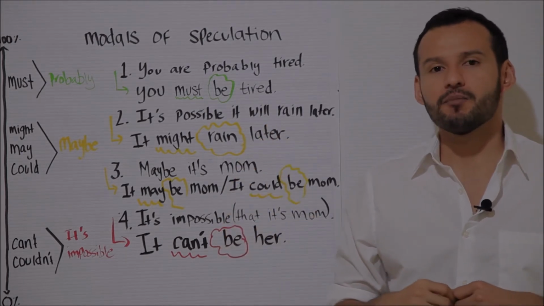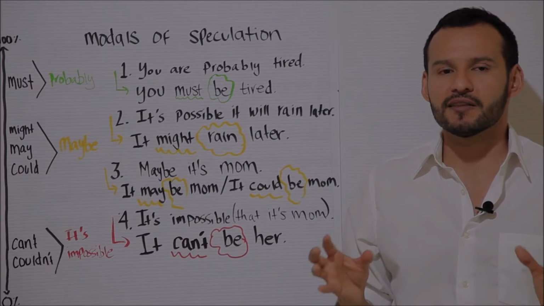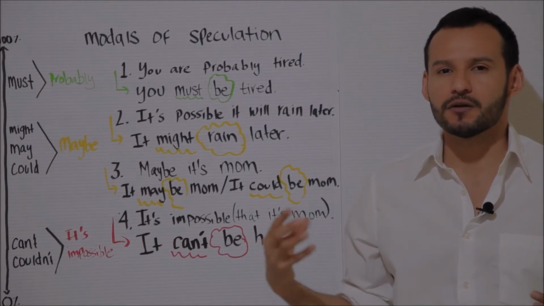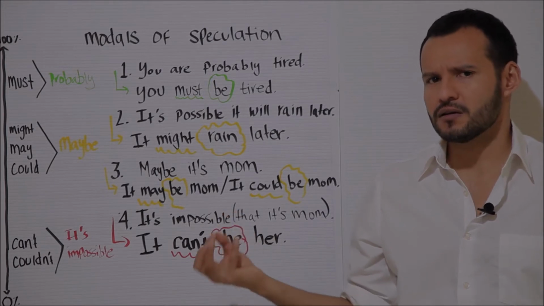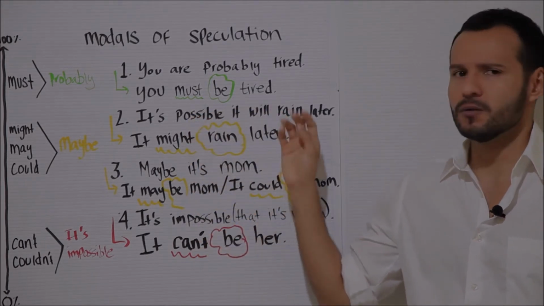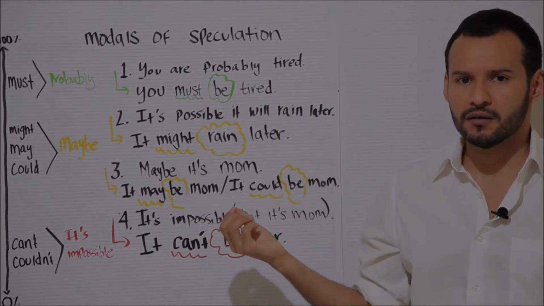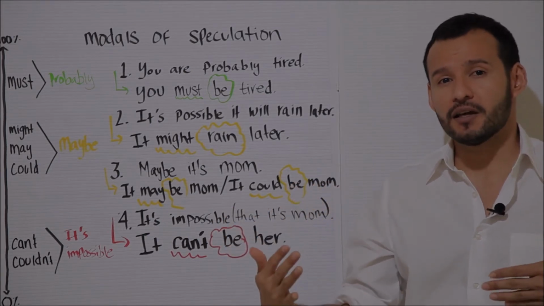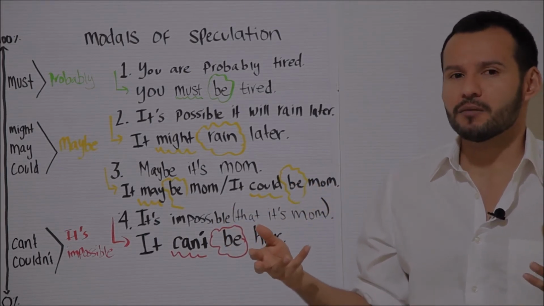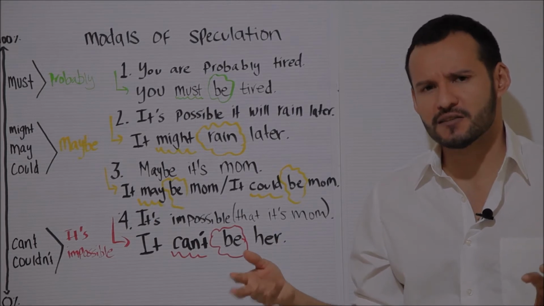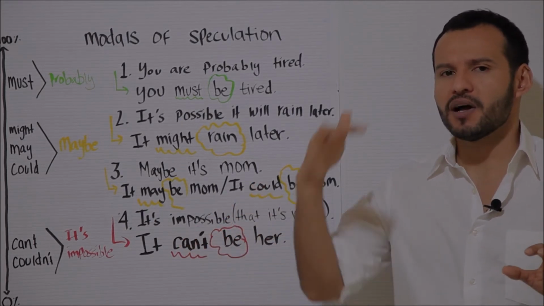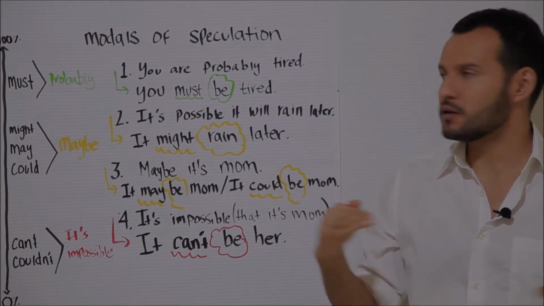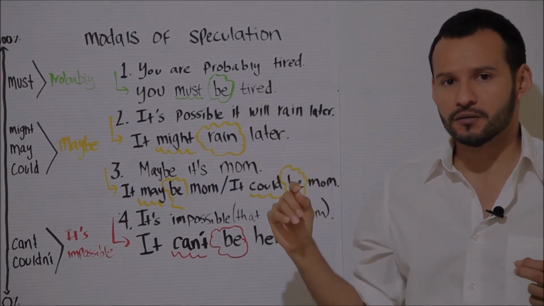In the second example, imagine that I am looking at the sky and I see a lot of clouds forming in the sky. So I say, maybe it will rain later today, or it's possible it will rain later today. So again, I am speculating. I am saying that maybe there's a 50% chance that it will rain later today, that maybe this is possible, but I am less certain compared to the first situation.